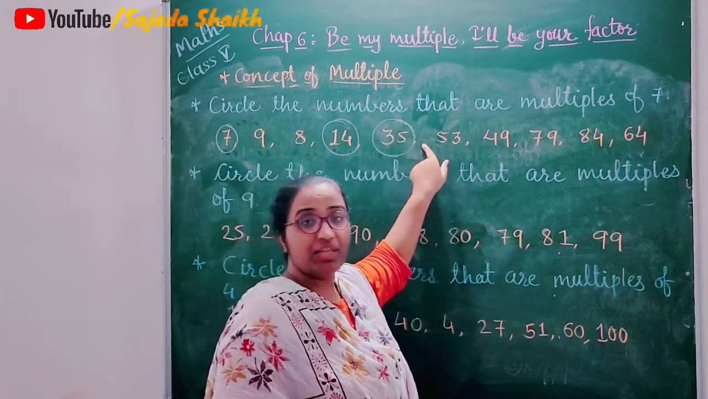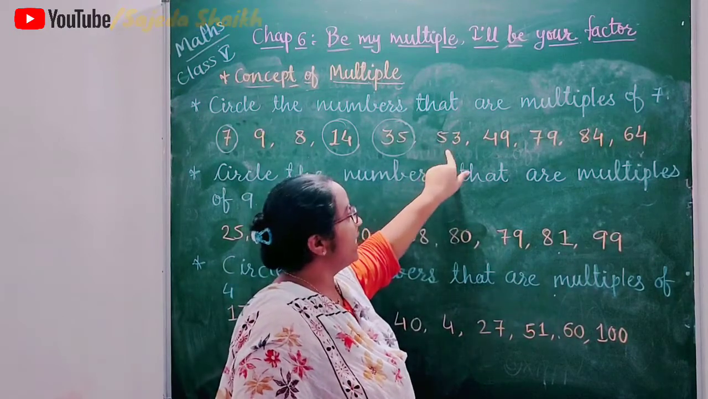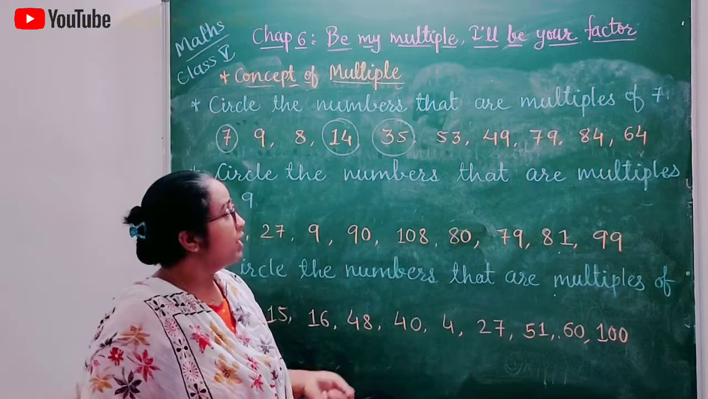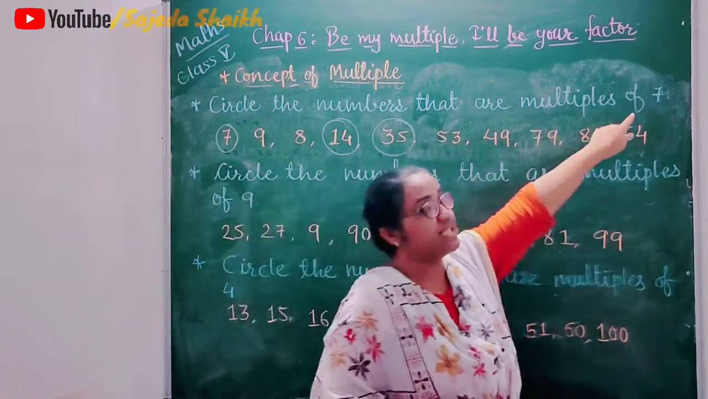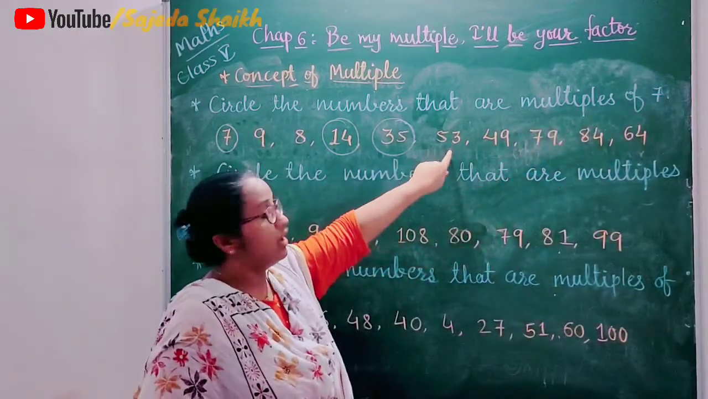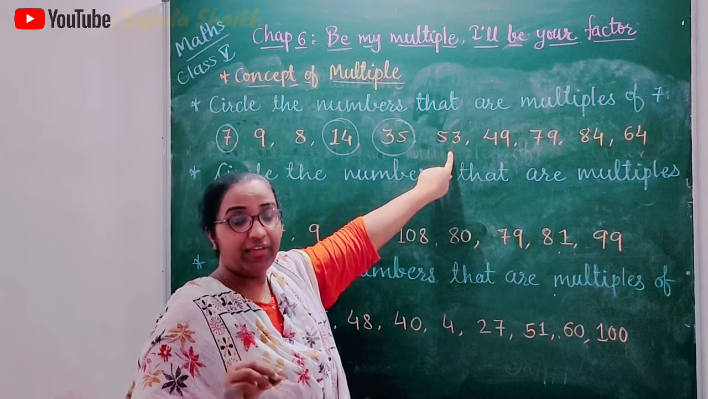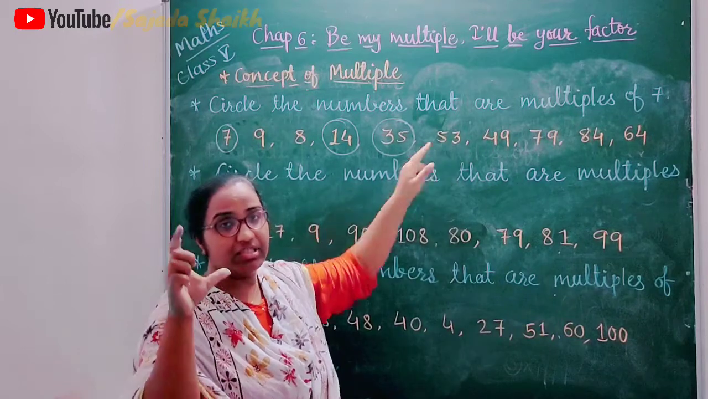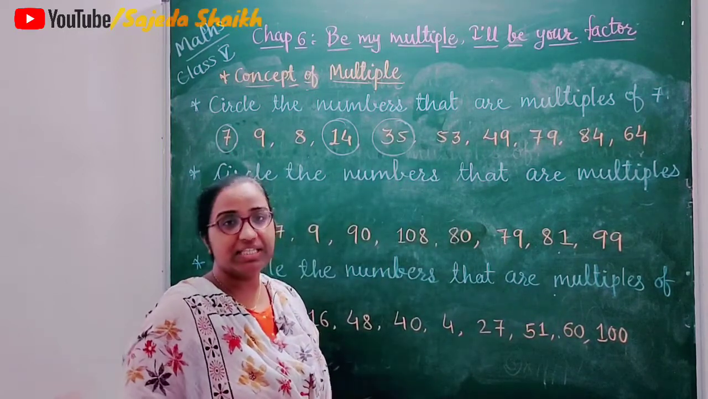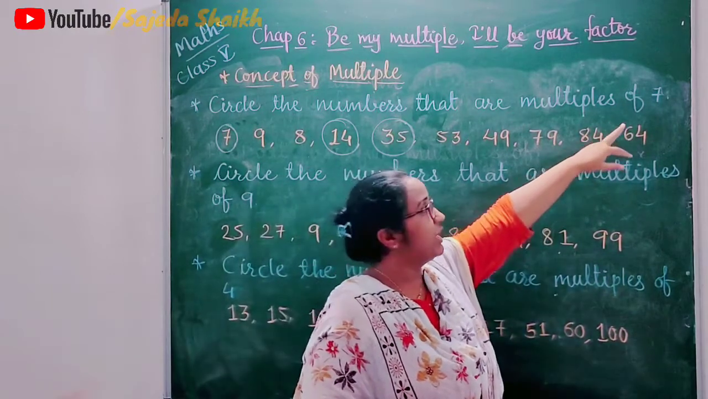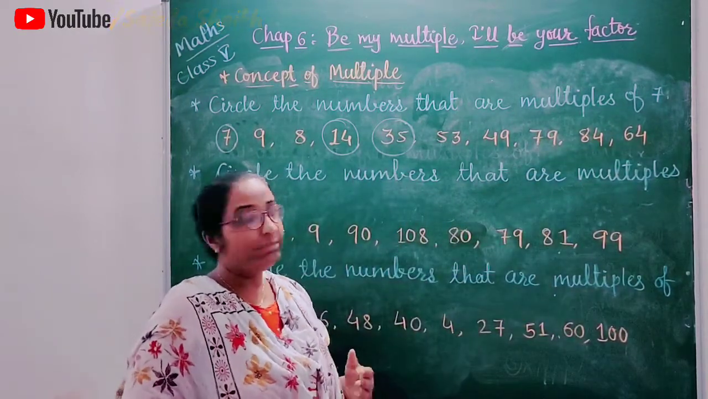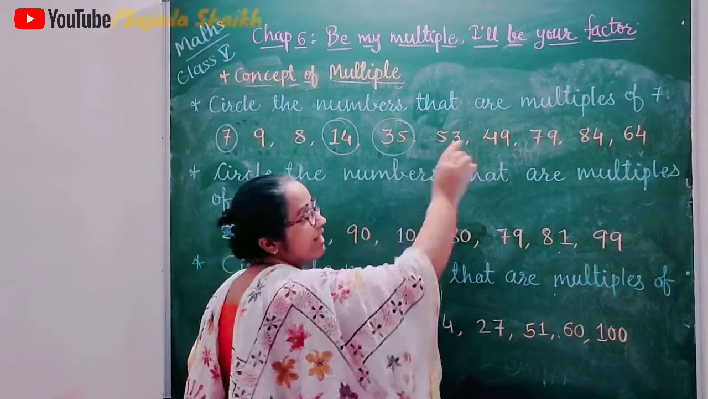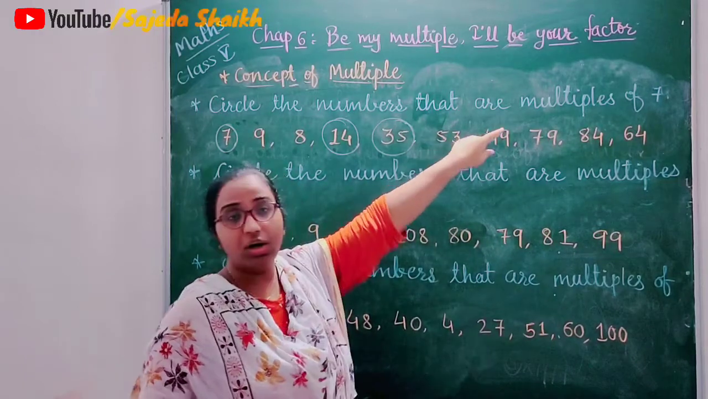The next is 53. 53 is not there in 7's table, and to find out whether a number comes in the 7's table or not, just simply divide this number by 7. If you are able to divide it without any remainder, then this number can be divided by 7. If big numbers of 3 digits or 4 digits are given, at that time you have to divide by the given number. If there isn't any remainder, that means that number can be divided by 7. So here 53 cannot be divided by 7, so it is not a multiple of 7.